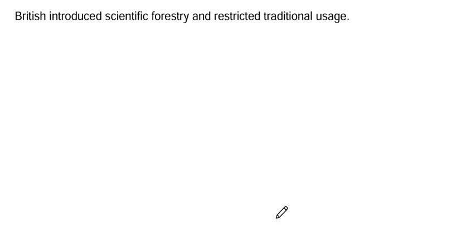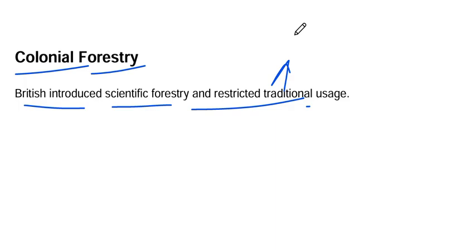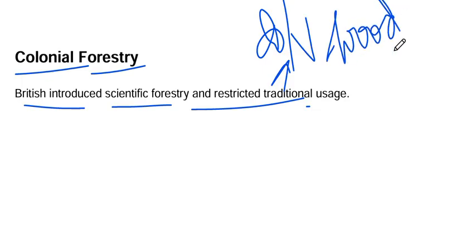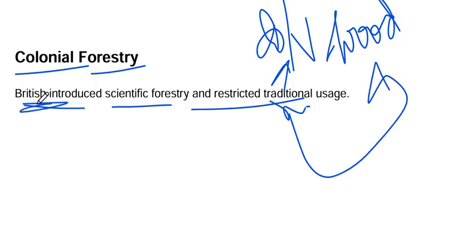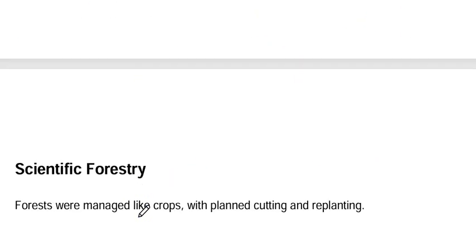Have you got it? So what is colonial forestry then? The British introduced scientific forestry and restricted traditional uses. What do we use in the forest? We will take fruits and vegetables, and we take wood in the traditional way. These are the traditional things. But these Britishers made scientific forests, meaning forest only for science use.